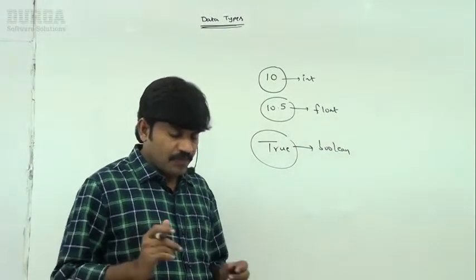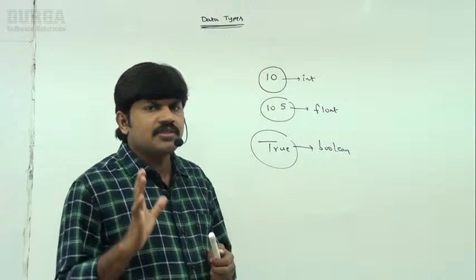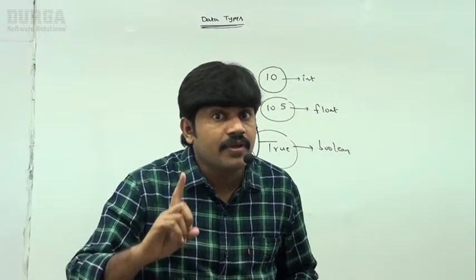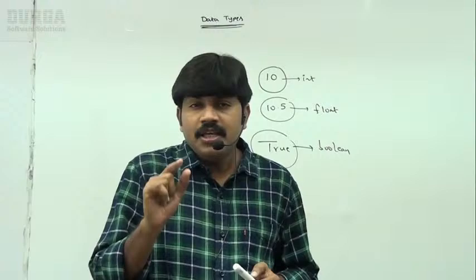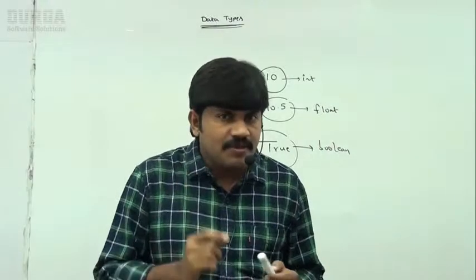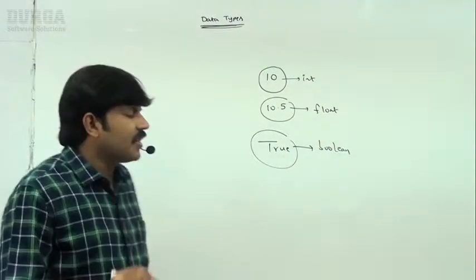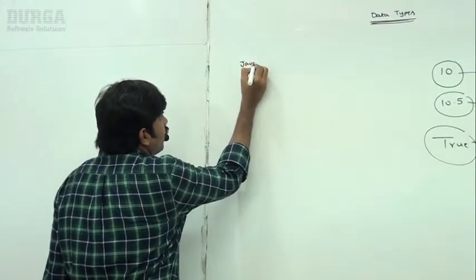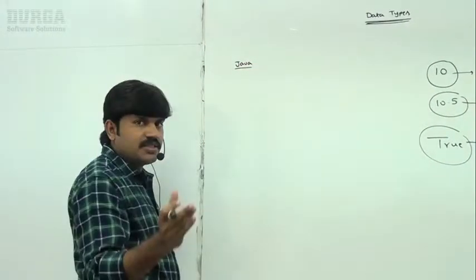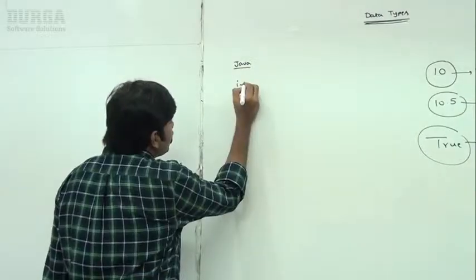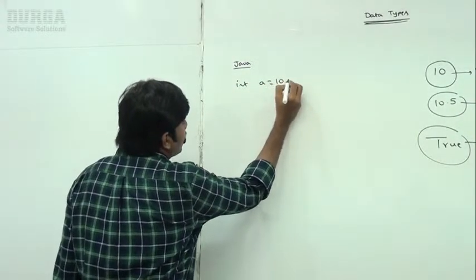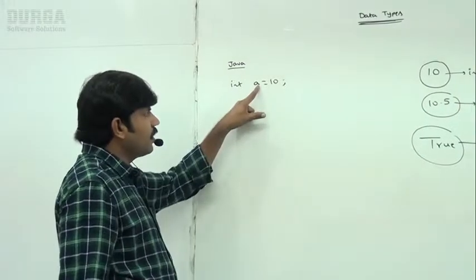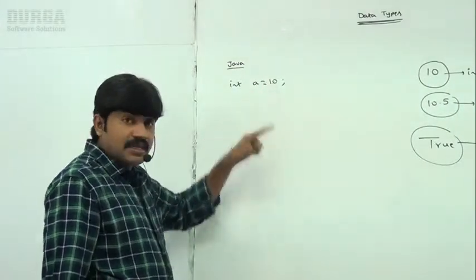What is a data type? Now the next point is very important for the interview room, so take a bit of special care, sir. In C language or Java or C++, how do you declare a variable? Just observe. If I take Java, sir, if you don't know Java also, don't worry, just listen. int a = 10. I am declaring a variable a with the value 10.